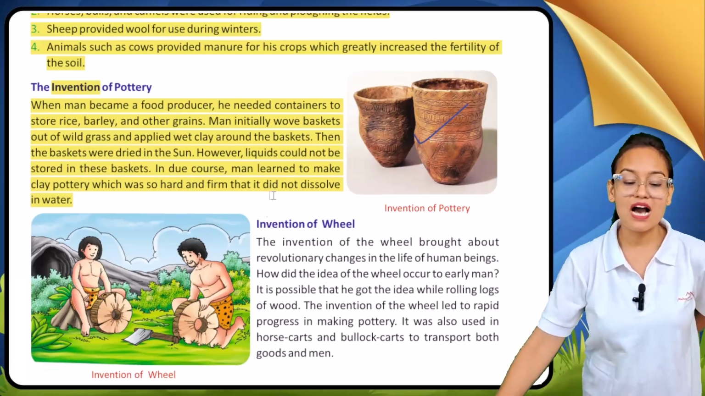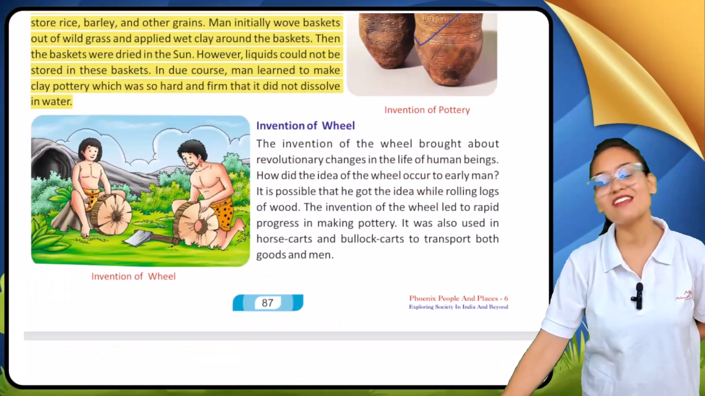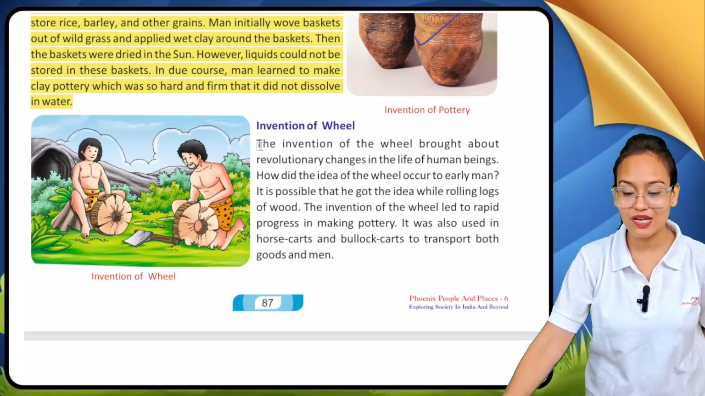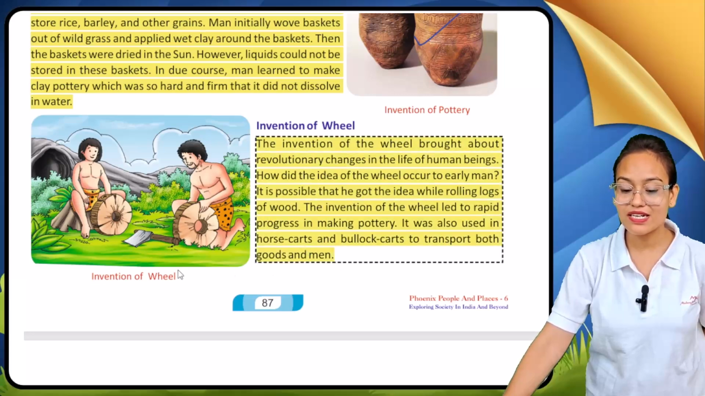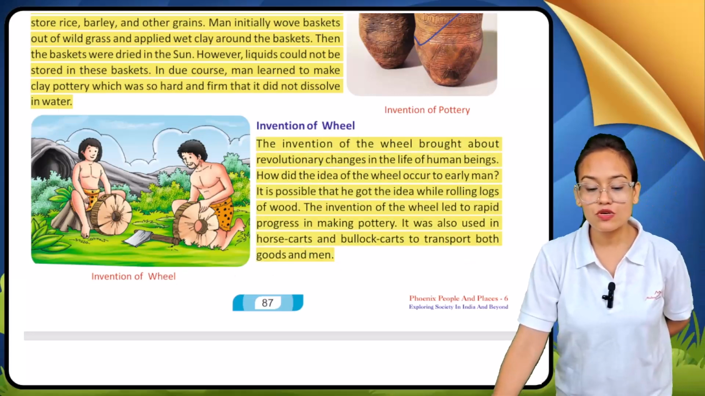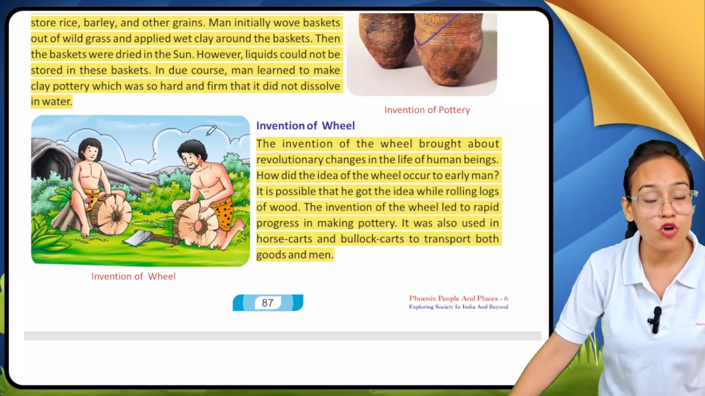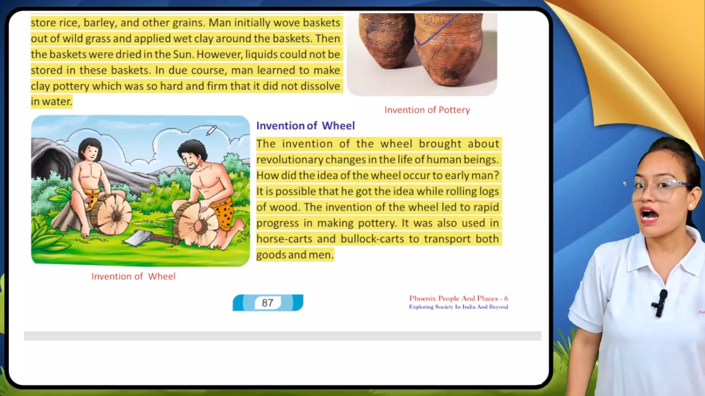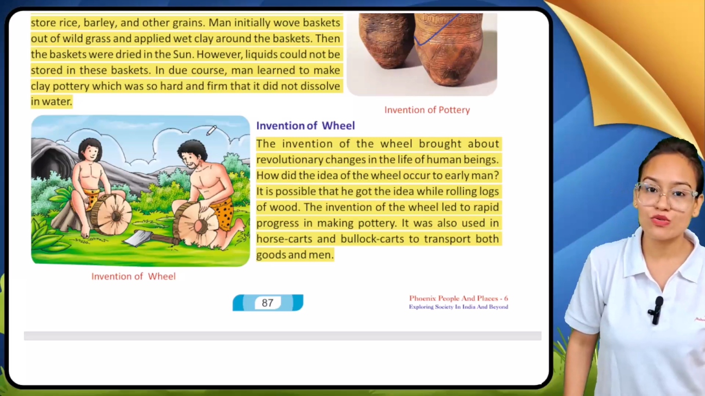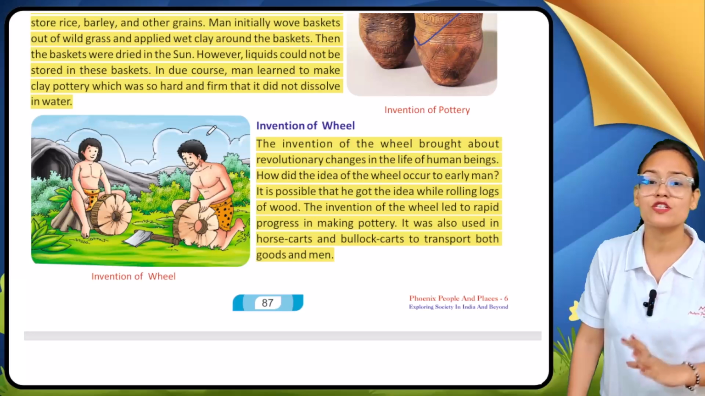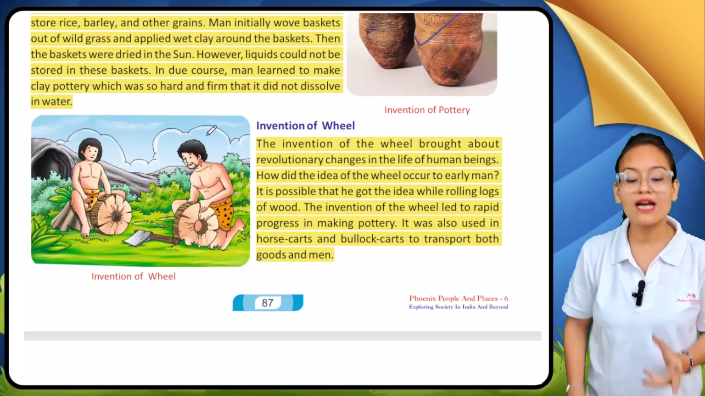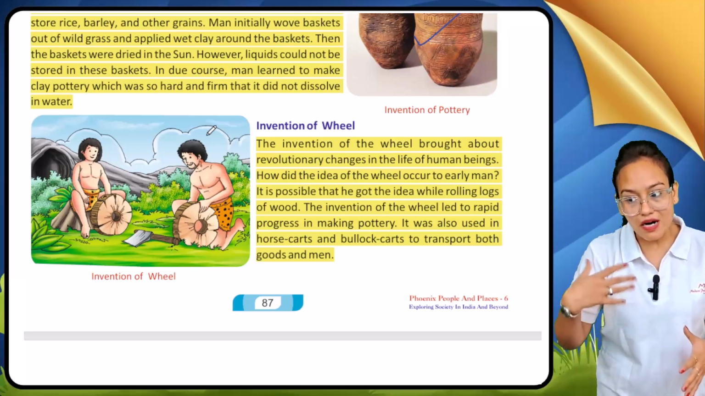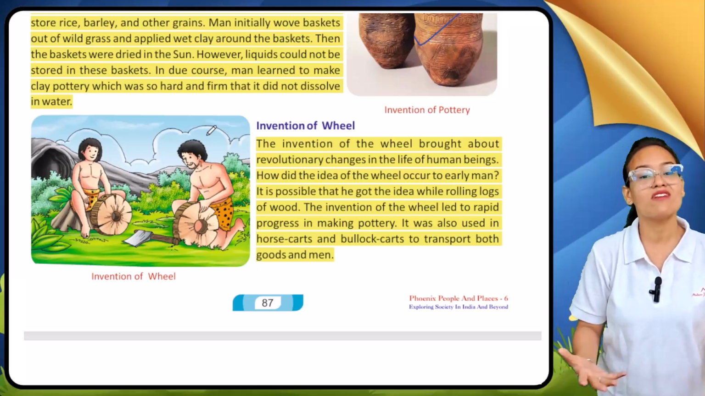Now, after the invention of pottery, another important invention made by our early man is the invention of the wheel. The invention of the wheel again brought revolutionary changes in early man's life. Just as with how fire was invented, no one knows; the theory is based on pure accident. That's why historians also don't have any clue how early man discovered or invented the wheel.